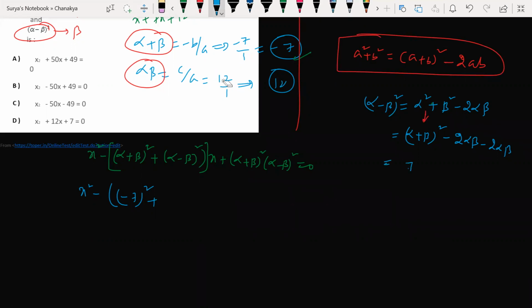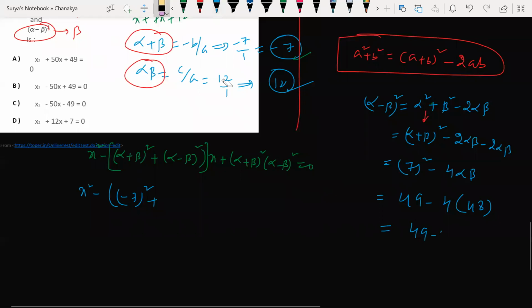So alpha plus beta, 7, whole square minus 4 times alpha beta, right? So 49 minus 4 times alpha beta. Alpha beta is how much? 12. Am I correct? So 49 minus 4 into 12, which is 48, which is equal to 1. Correct? Alpha minus beta whole square, the answer I got is 1. So this is 1 here.